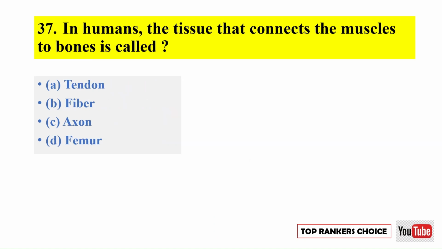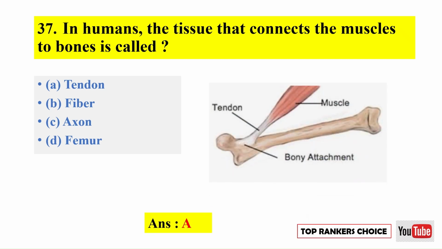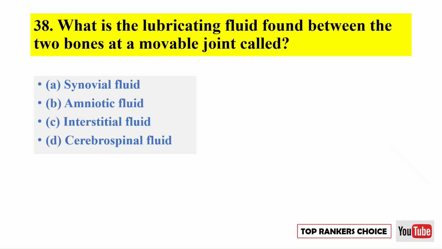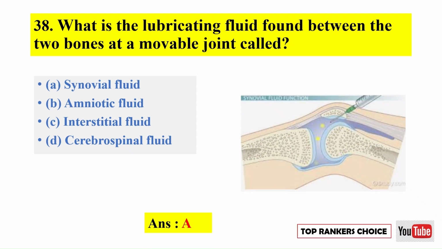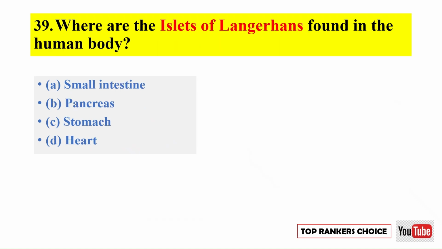In humans, the tissue that connects the muscles to bones is called. Correct option is A. Tendon. What is the lubricating fluid found between the two bones at a movable joint called? Correct option is A. Synovial fluid. Where are the islets of Langerhans found in the human body?